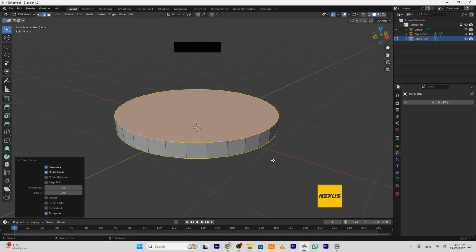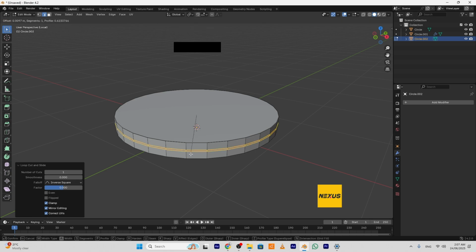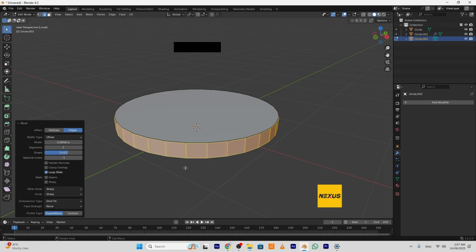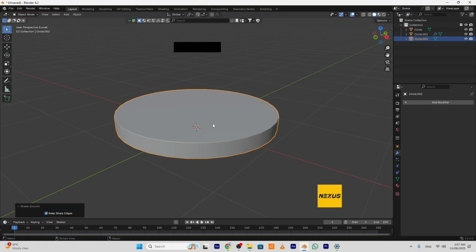Press I. Press anywhere. I will make the thickness to 0.4. Add one loop here. Bevel it. With pressing shift, move a little like this. Okay, I will add subdivision surface from here.